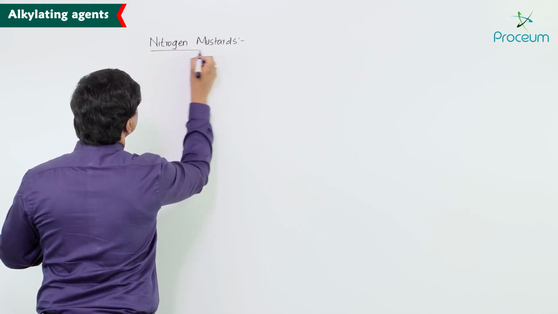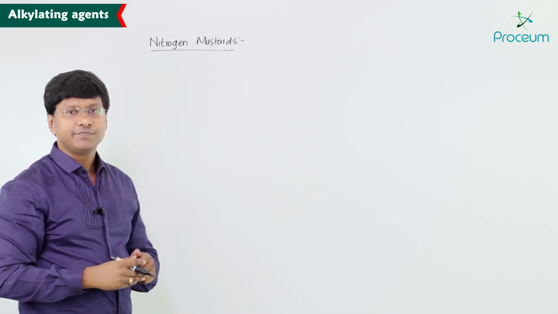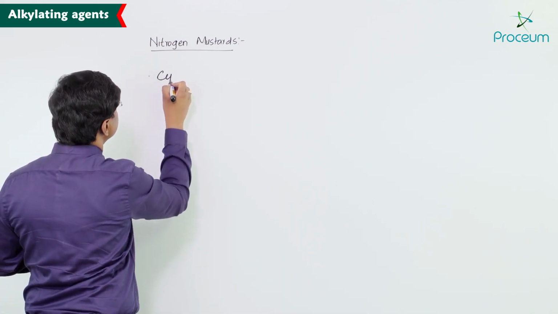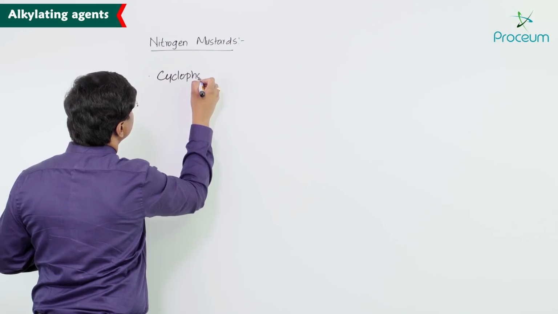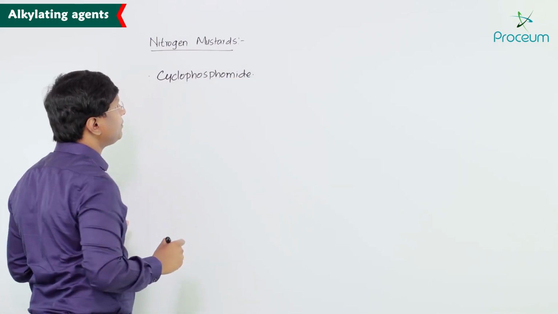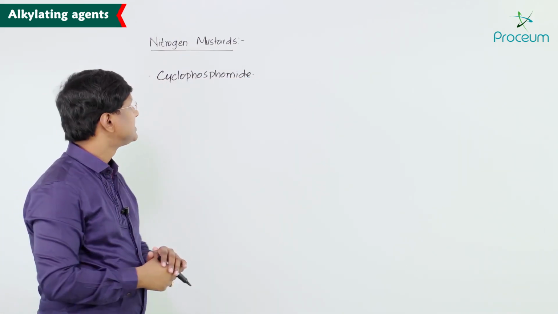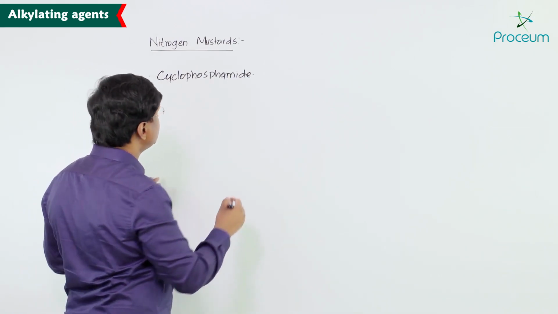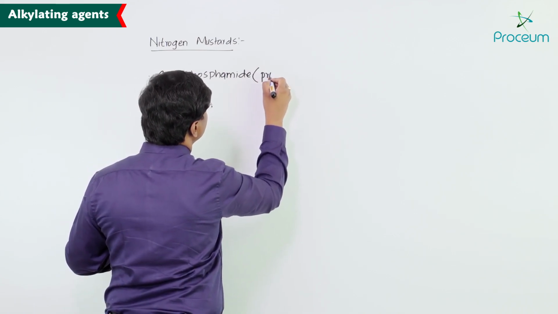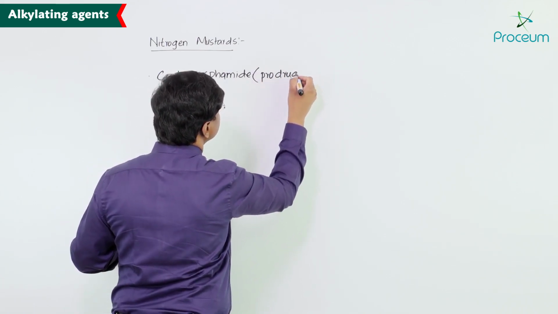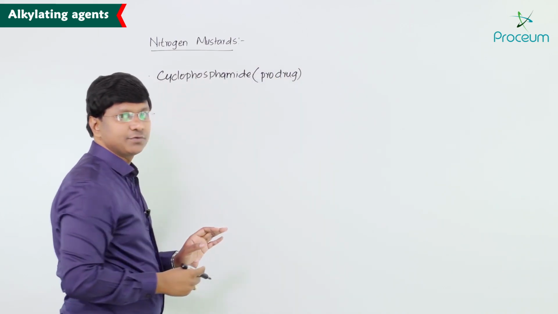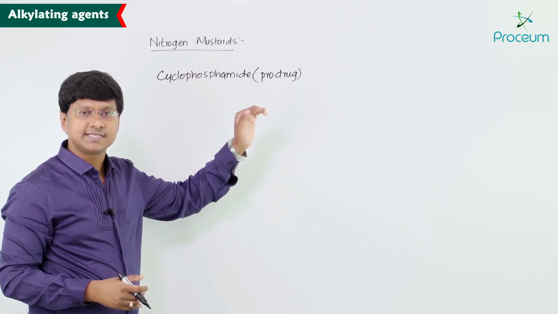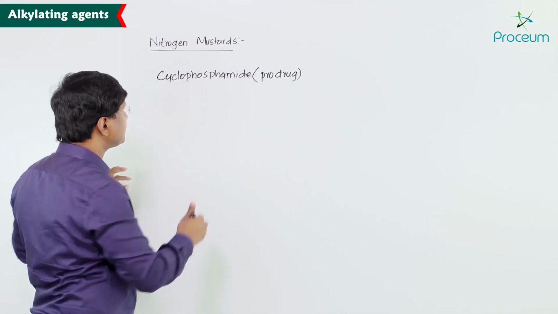Let me discuss the nitrogen mustards. One of the very important drugs in the nitrogen mustards is cyclophosphamide. Remember, cyclophosphamide is a prodrug. This prodrug is activated by hepatic biotransformation.